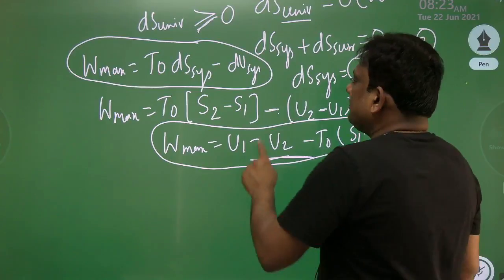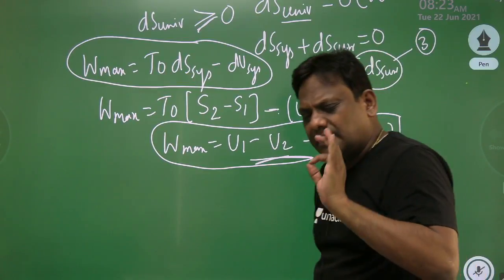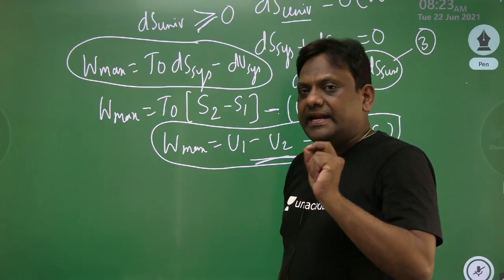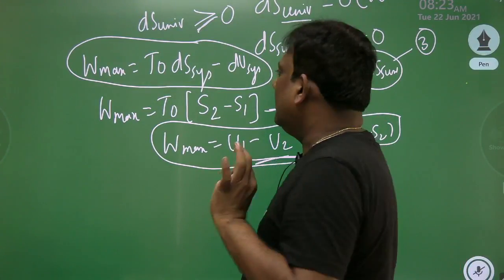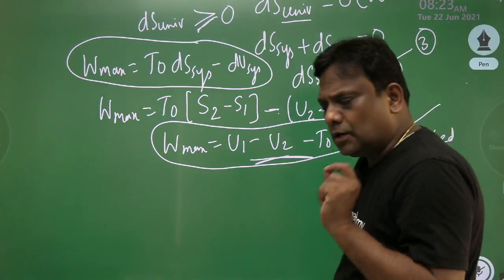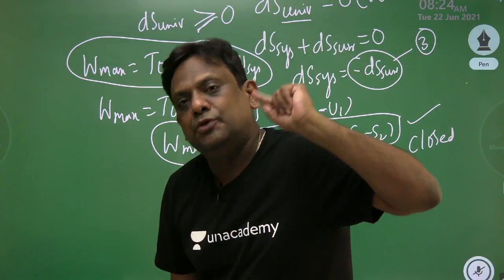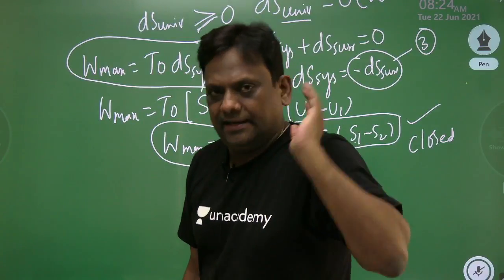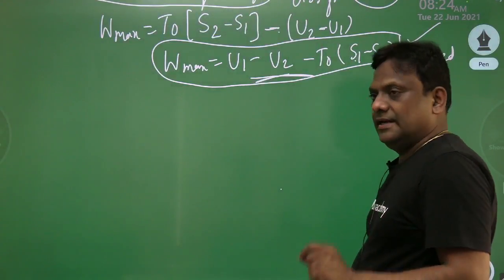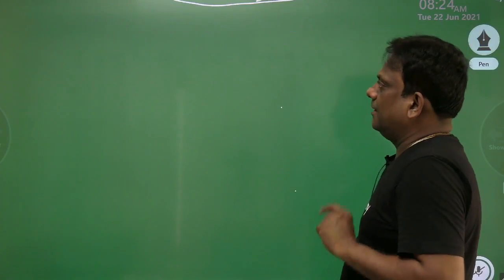और एक बात. So now what we do is, let me take up this equation for maximum work. And now let us proceed. This is the equation for maximum work. Wonderful. Now let us try to find out irreversibility. I repeat, this is the maximum work for a closed system. And please note down that for a closed system, there is a difference between maximum work and maximum useful work, which I'll be talking about a little later. So now let me talk about irreversibility. Let us see what is irreversibility. ये याद रख लेना. This is a very important equation. Let's go to irreversibility. अब देखना.